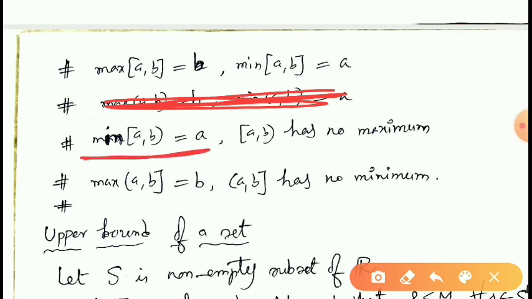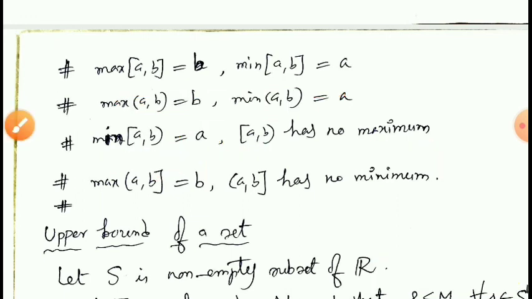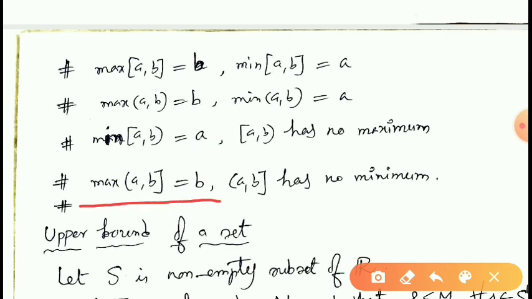So, semi-open interval, if you take closed A and open B, here the minimum element is A, and it has no maximum element because A is a member of this interval, therefore the minimum element is A. Since B is not a member of this interval, it has no maximum. But here in this case, B is a member of this interval, therefore B is the maximum of this interval, but A is not a member of this interval, therefore it has no minimum.